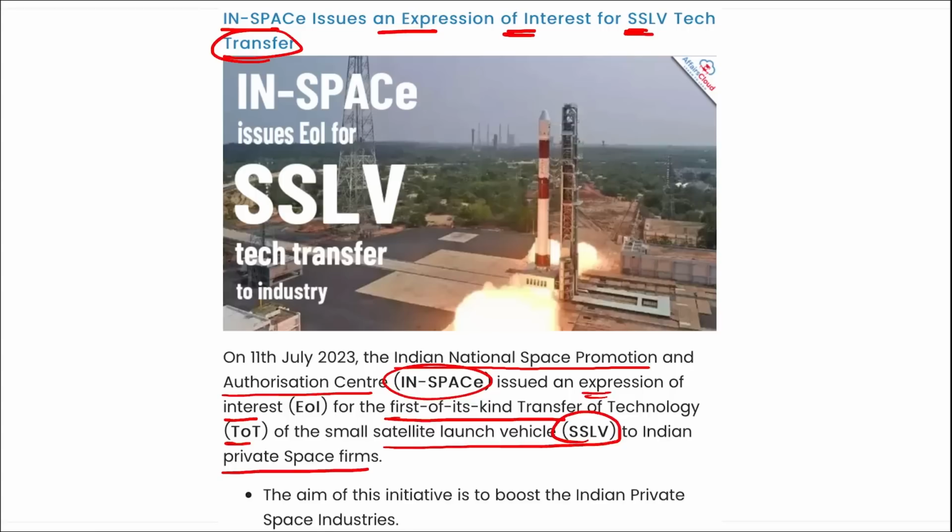But coming back, remember, it is InSpace that issued an expression of interest for the first of its kind transfer of technology of the small satellite launch vehicle to Indian private space firms. Right? What this will do is, it will boost the Indian private space industries, and it will give them also the opportunity to create something new with this and to launch something new with this.